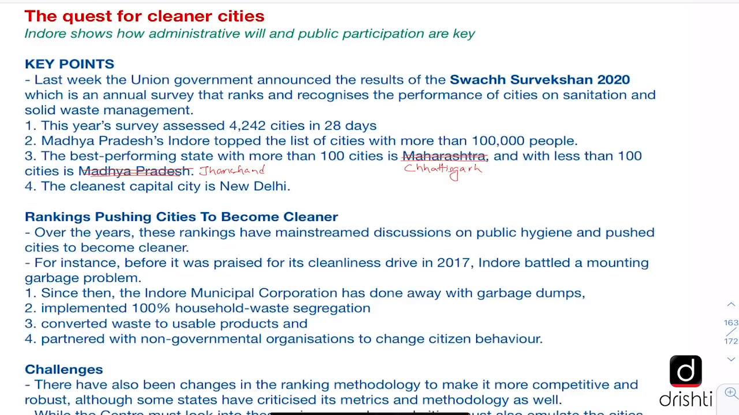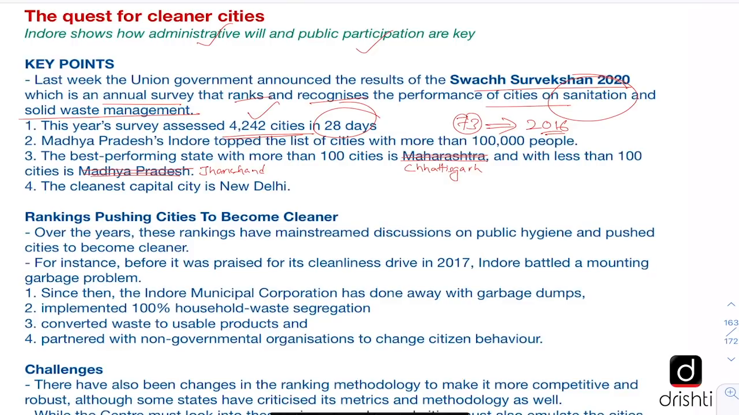So the editorial starts by saying that Indore, with its consistent performance in the Swachh Survekshan, has shown how administrative will and public participation go hand in hand in performing well on the cleanliness survey. And it also says that the union government announced the result of Swachh Survekshan 2020, which is an annual survey that ranks and recognizes the performance of cities on two measures, sanitation and solid waste management. And this year's survey has assessed 4,242 cities, which is a big jump over the 73 cities when the survey had begun in 2016. And all of this was done just in 28 days.